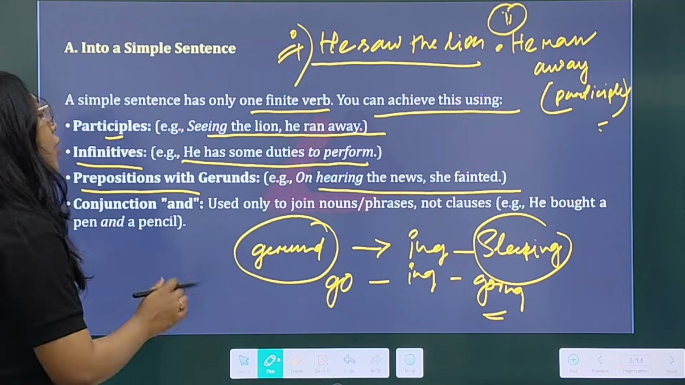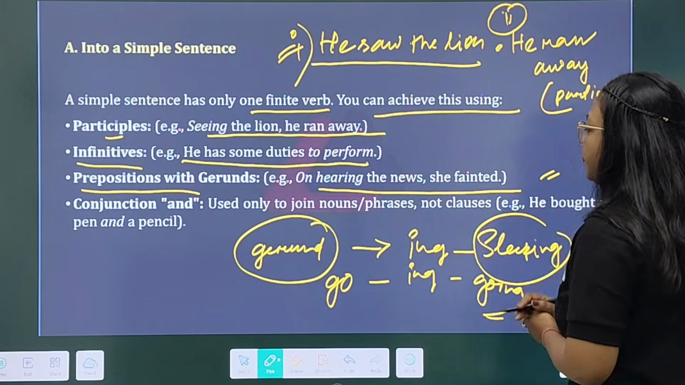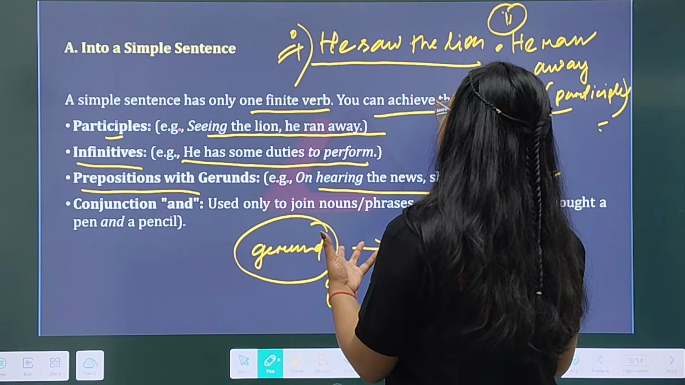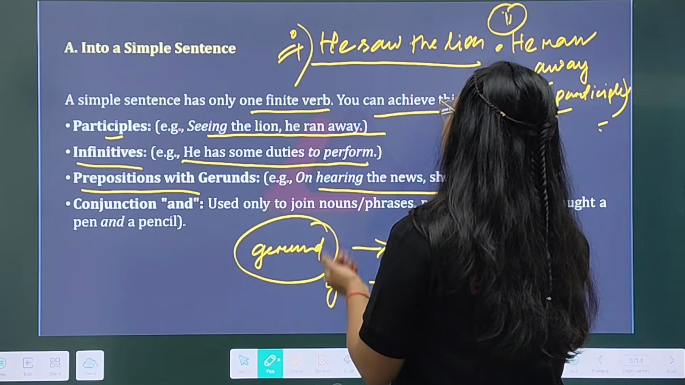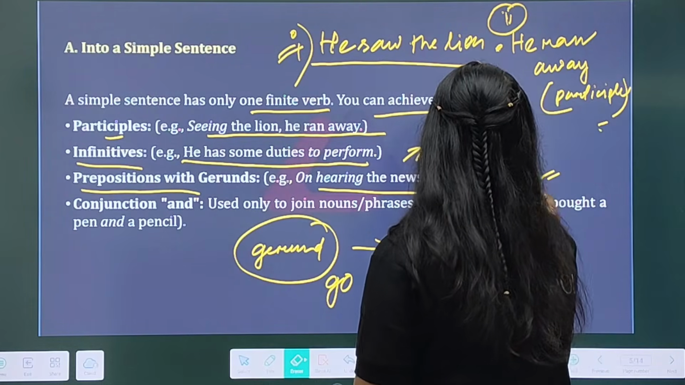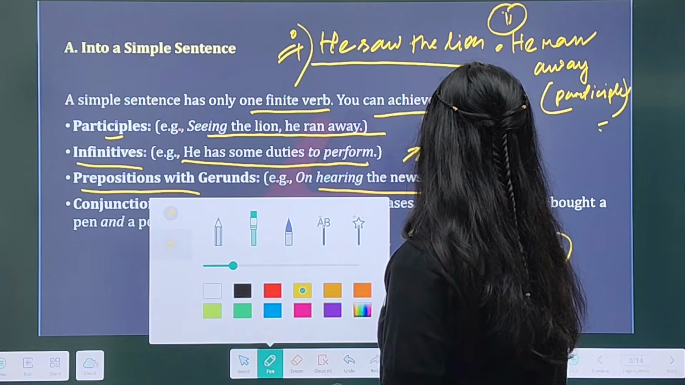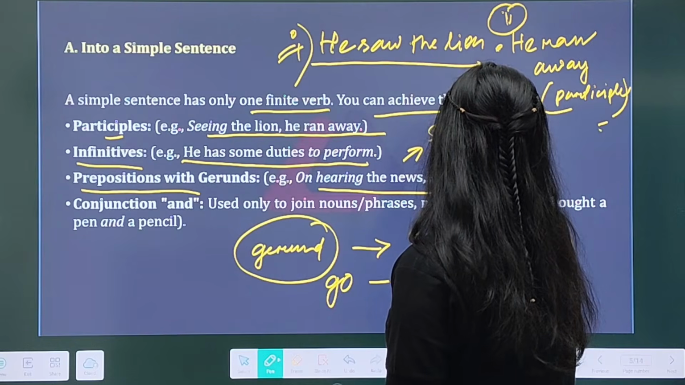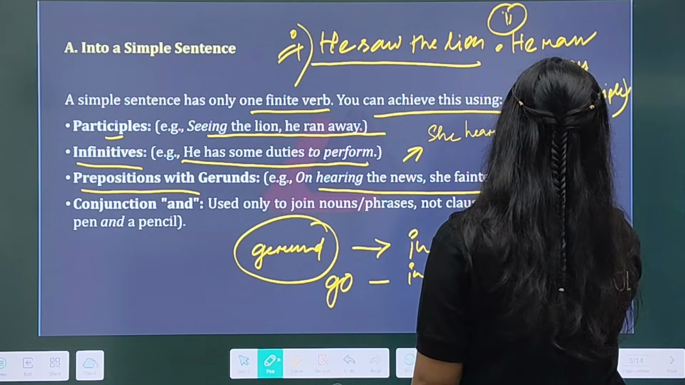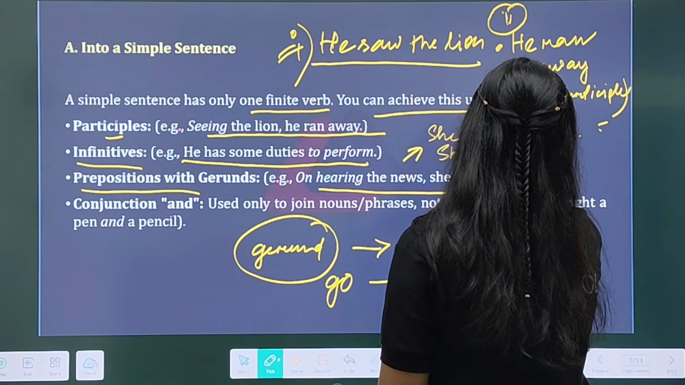On hearing the news, she fainted. Okay, she fainted. Suppose you get this, what will be the question on this answer? Suppose you have this, let me read this. She heard the news. That is one sentence. After that you got this, she fainted. That is another sentence.